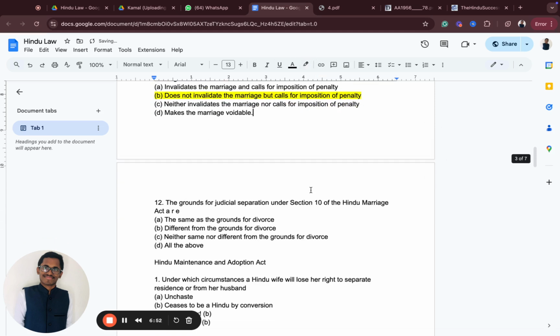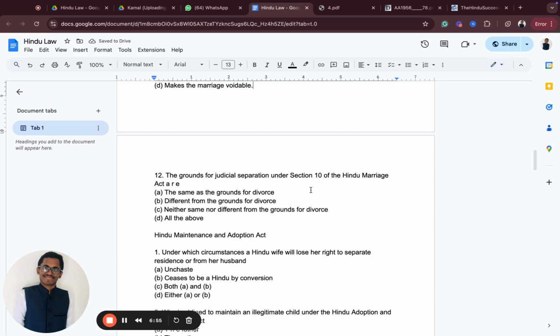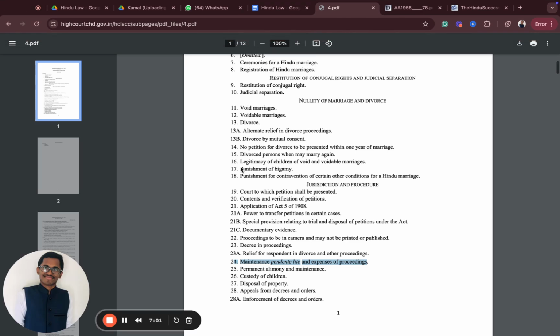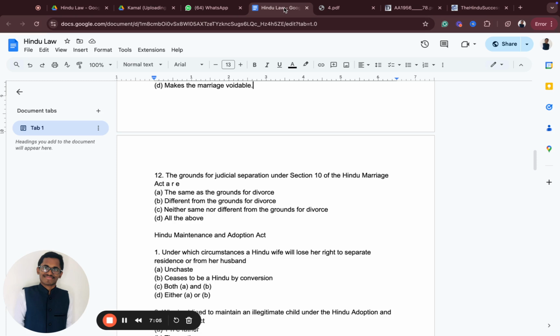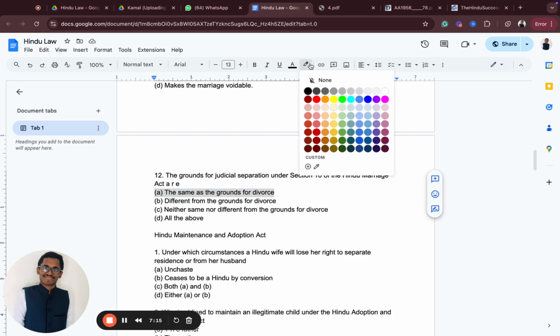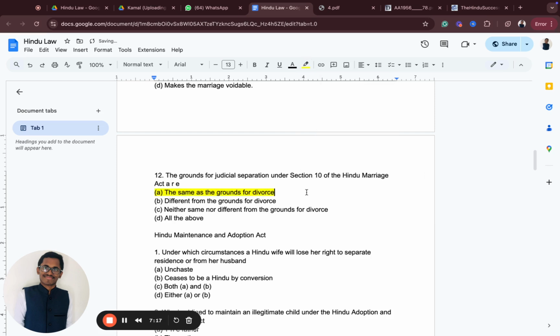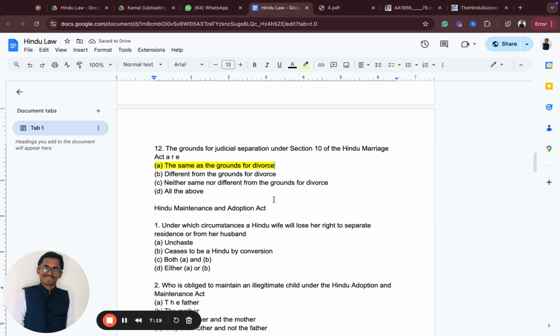Now, the question says: the grounds of judicial separation under section 10 of the Hindu Marriage Act are what? Let's go to section 10, judicial separation. This is the same by common logic. The grounds for judicial separation under section 10 of the Hindu Marriage Act are the same as the grounds for divorce. So everything's cleared there.